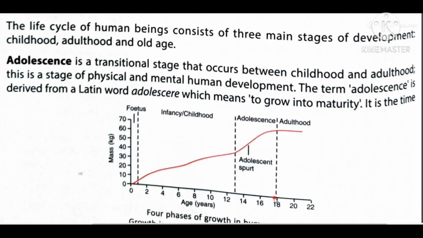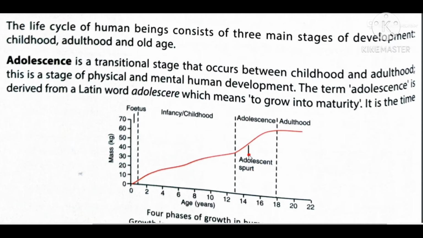It is not a fixed age at which development will take place; sometimes it is earlier, sometimes later. Between 13 and 18 there will be changes in the human body, and these changes enable the human being to reproduce.